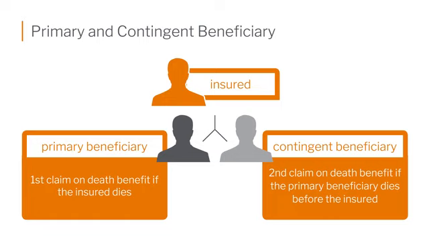This is an area that you as an agent always want to be sure that you are current on with your clients. You want to remind them, every year, hey, let's talk about beneficiaries. Do you need to make any changes? If people get married, if people get divorced, if people have children, those could all be reasons why they might want to change or add to their beneficiary designation. So make sure that you're always current with things for your clients so that the proper beneficiaries are listed in the proper order. So primary is first, the second level is contingent.